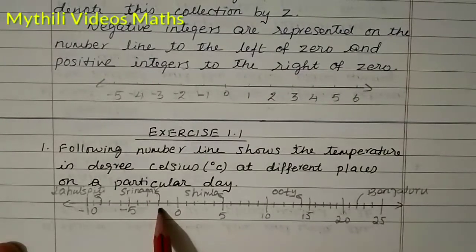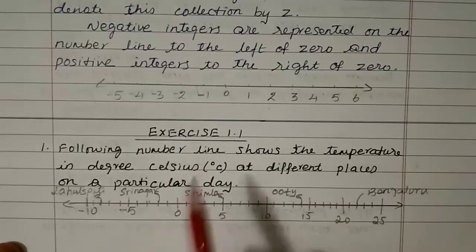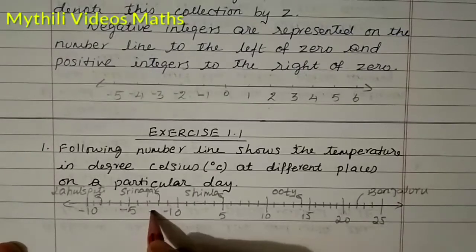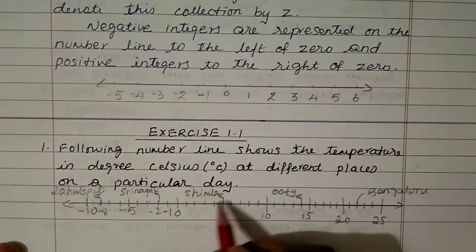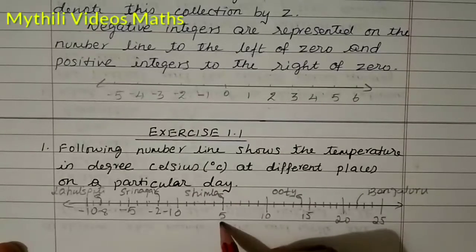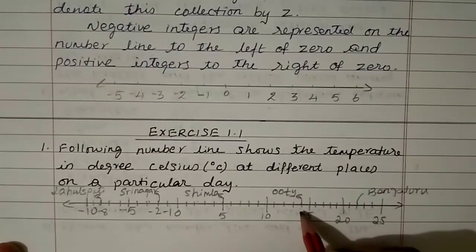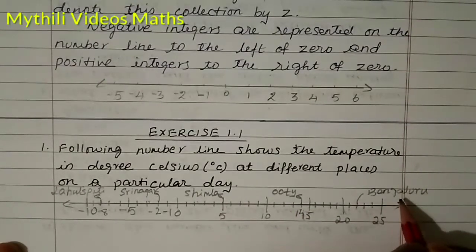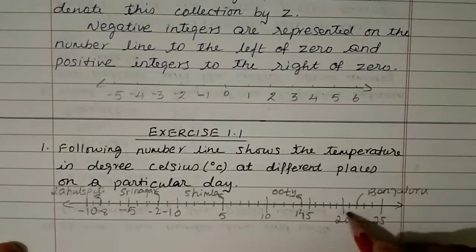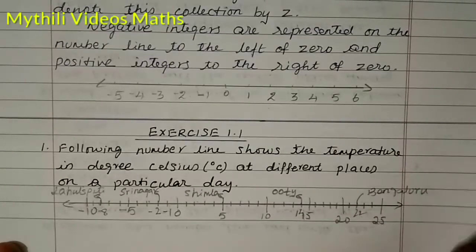Srinagar is here; this value is -2. This is -1, then -2, and then here -8. After that Shimla is plus 5, and Ooty is here 14. Bangalore is here 22.